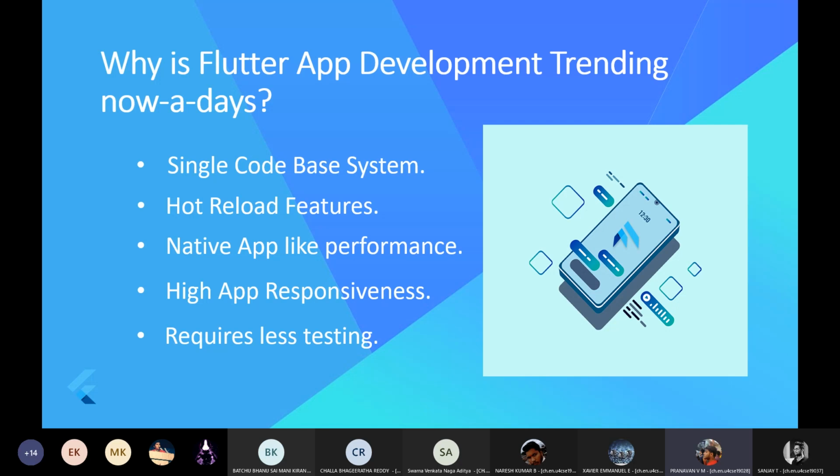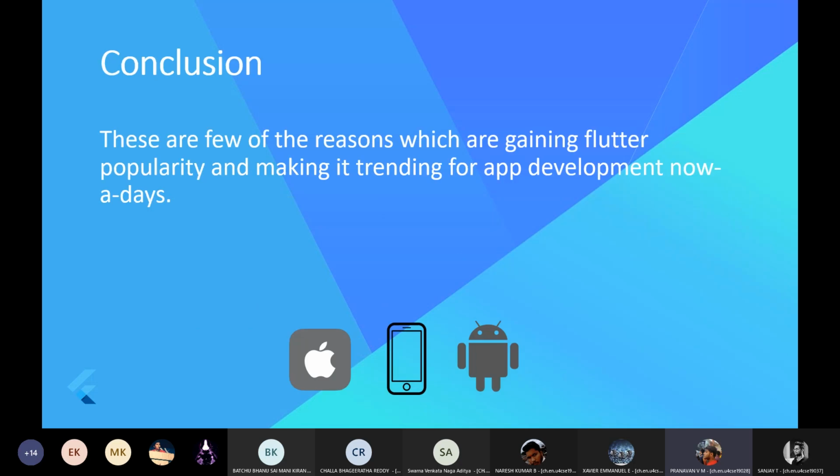Next comes requires less testing. As mentioned, Flutter apps use a single code base system without any changes to deploy or run on multiple platforms. Therefore, testing Flutter applications is done just once. So by this I can conclude that these are the main reasons for which Flutter is gaining popularity and trending nowadays for app development.